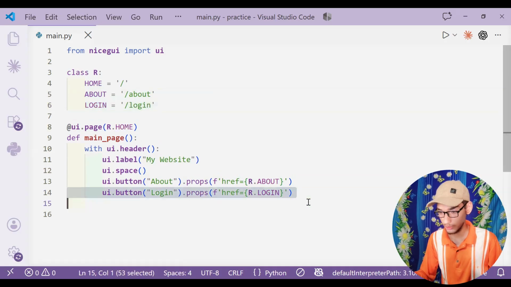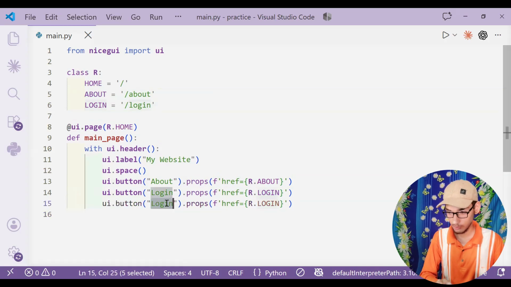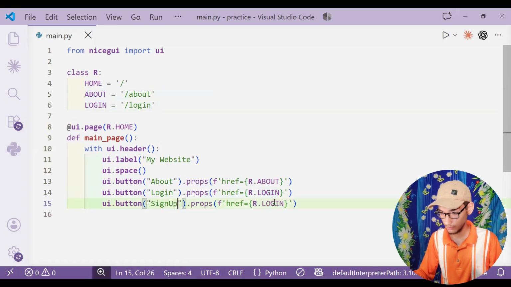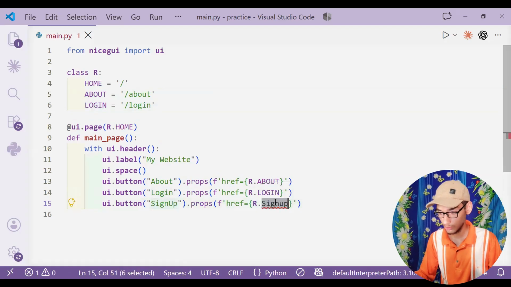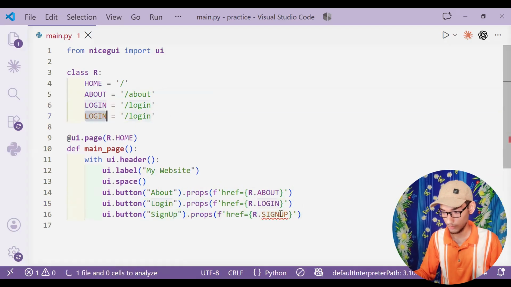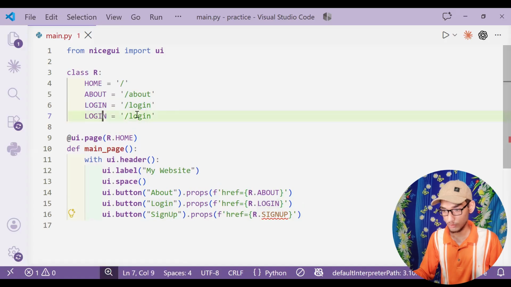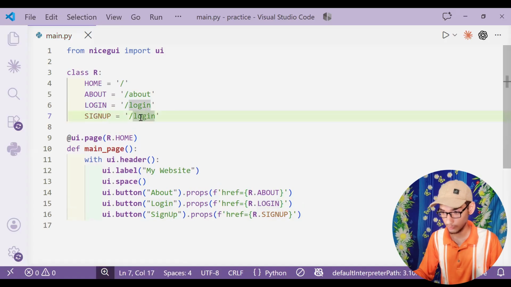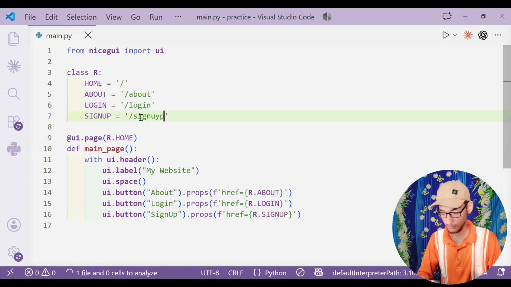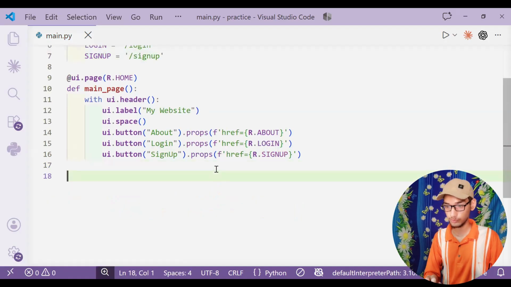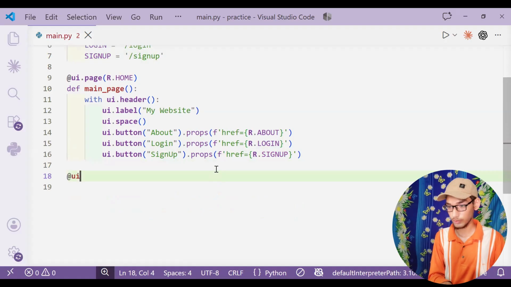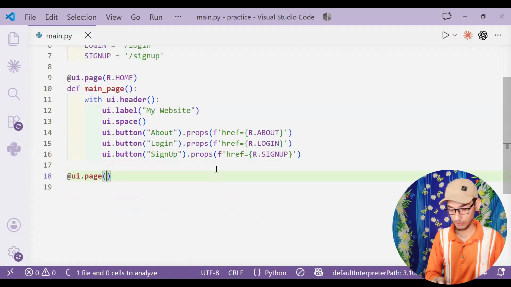Same for sign. That's it. And then we will add the UI dot page dot about.